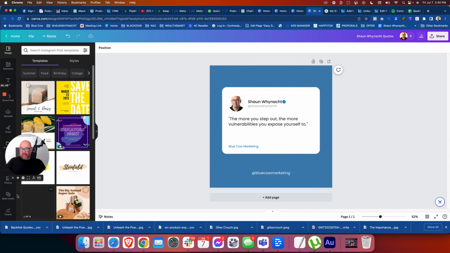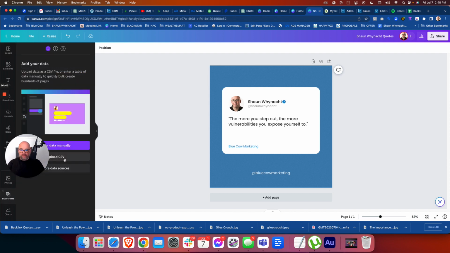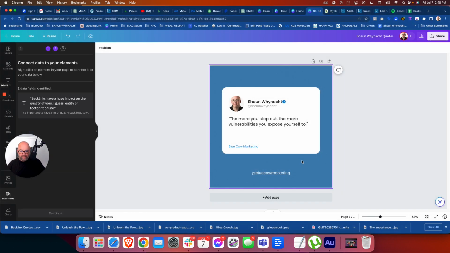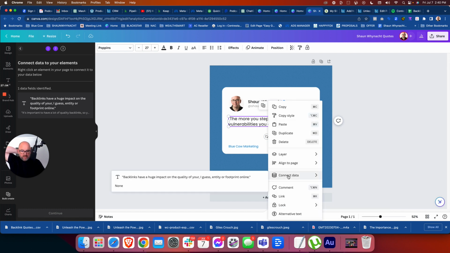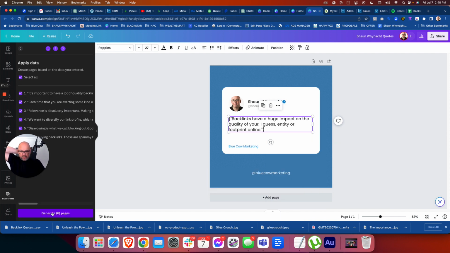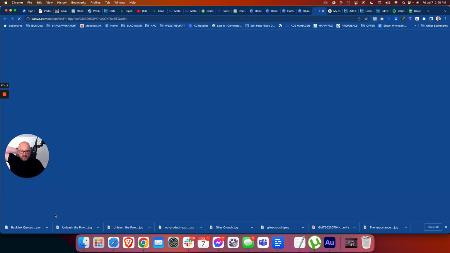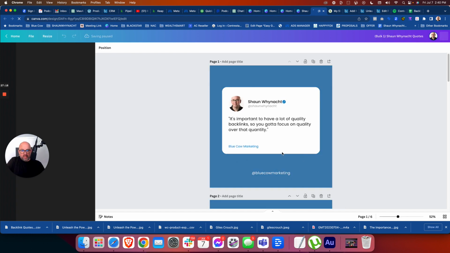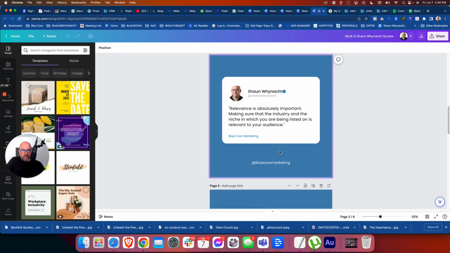All right, so now we are going to go to bulk create on the left side, and we're going to say upload CSV file. There it is right there. That's the one, right? We're going to choose this. We're going to choose that, sorry, first. Then what data field? So connected data, I'm going to right click the element and then say connect. Okay, so we're going to right click and we're going to say connect data, and we're going to do this. So it does that part there, and we're going to hit continue. There they all are. Let's generate 6 pages. Opens up another tab. And there we have it. There's all the quotes generated.